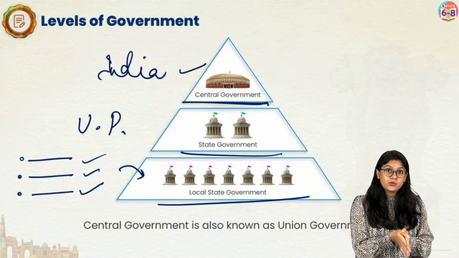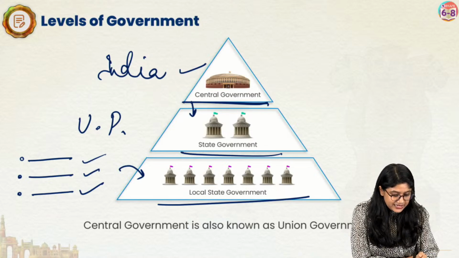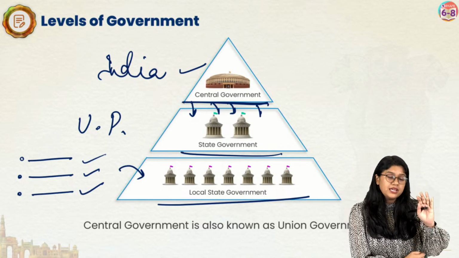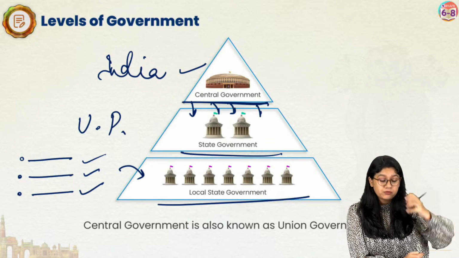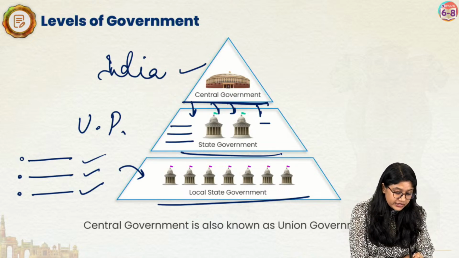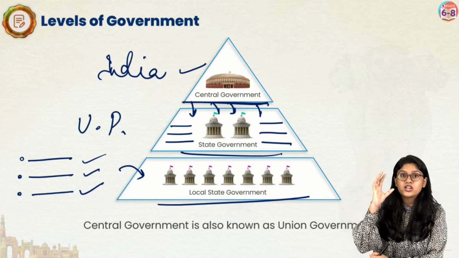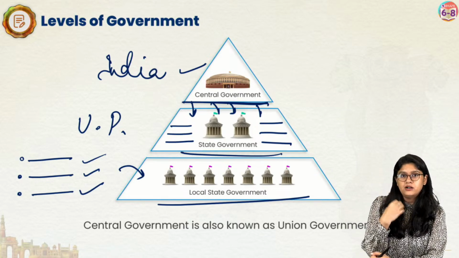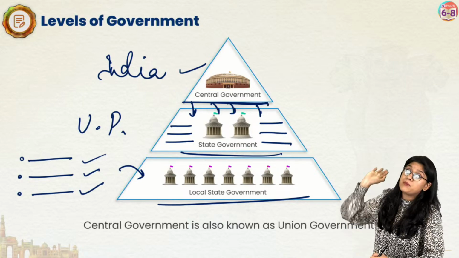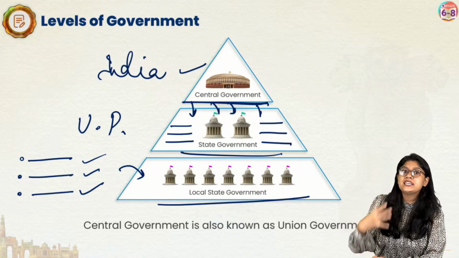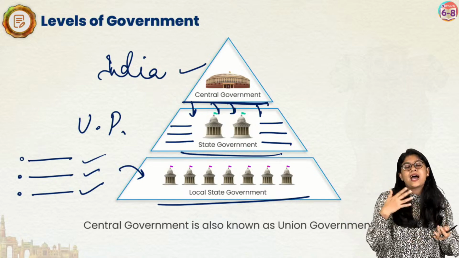Now, the state government also takes care of these parts, but they get their information from the central government. There are a few set guidelines given by the central government that they will follow. Apart from that, they work for the people who live in the state. For example, we have state quotas, right? We have regional colleges, and there, a student who is born in that particular state will have an upper edge over a student coming from outside the state. So that's how the state government helps in providing education. They provide good healthcare systems and other things.